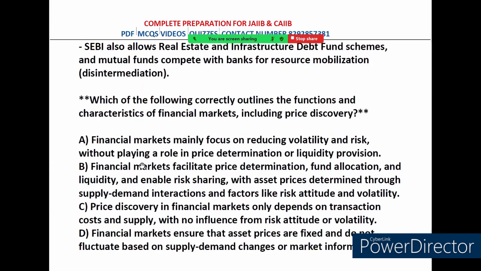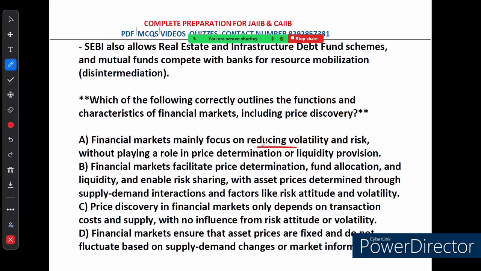Next question says which of the following correctly outlines the function and characteristics of financial markets including price discovery? Option A says financial markets mainly focus on reducing volatility and risk without playing a role in price determination or liquidity provision. This is incorrect because financial markets do play a role in price determination, liquidity provisioning and risk sharing, not just in reducing volatility and risk.